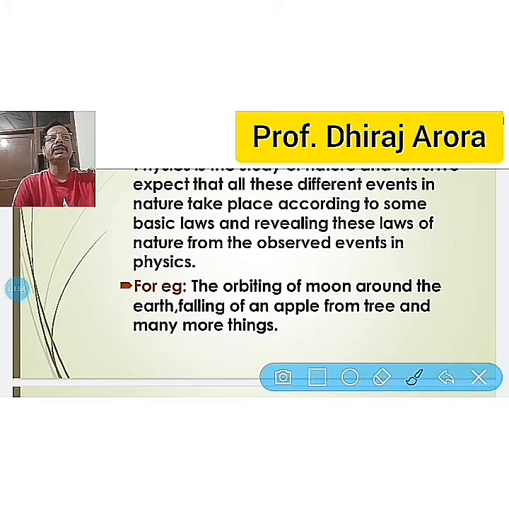So all these different events in nature take place according to some basic laws.